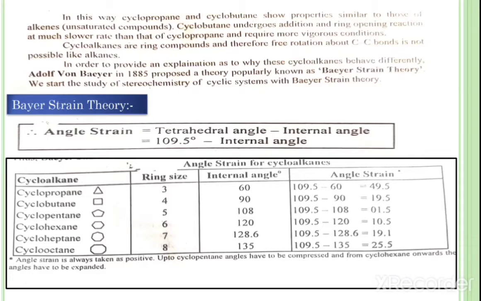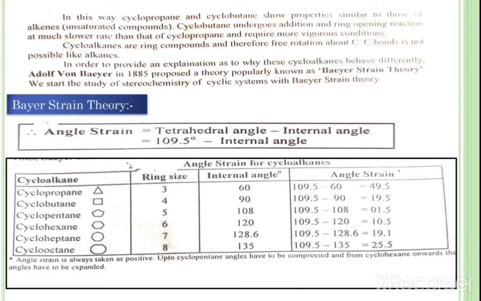To provide an explanation as to why these cycloalkanes behave differently, the scientist Adolf von Baeyer in 1885 proposed the theory properly known as the Baeyer strain theory. We start the study of stereochemistry of cyclic systems with the Baeyer strain theory.